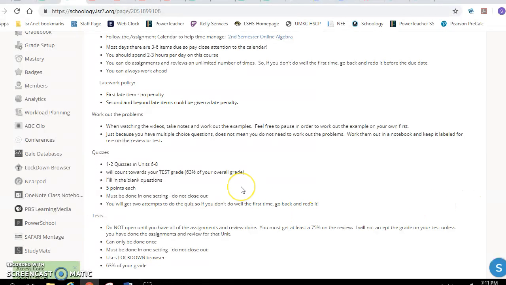Quizzes in Units 6 through 8, there's 1 to 2 quizzes. These count towards your test grade, and these are fill-in-the-blank questions. Must be done in one setting, so don't close out.